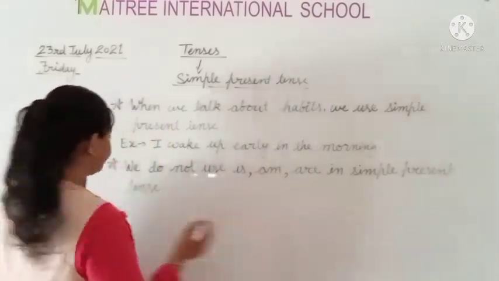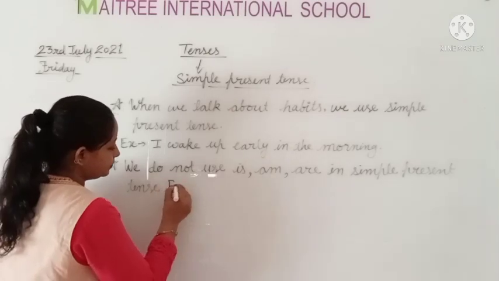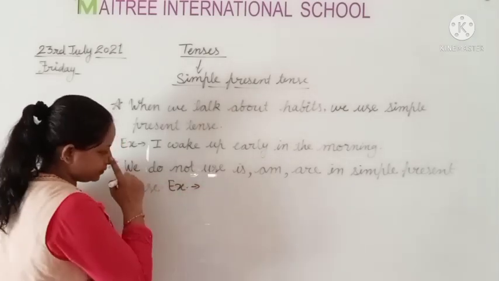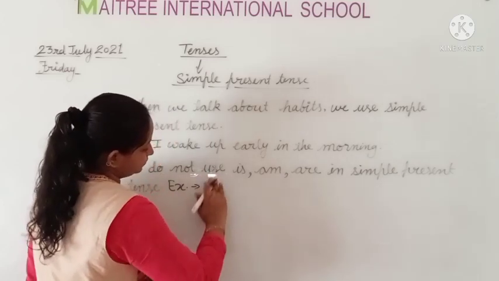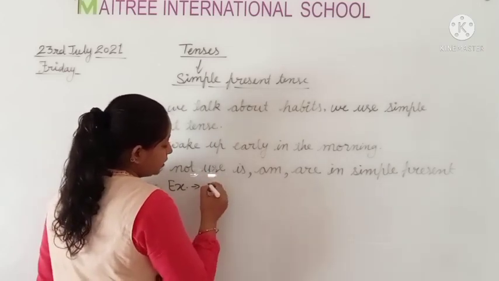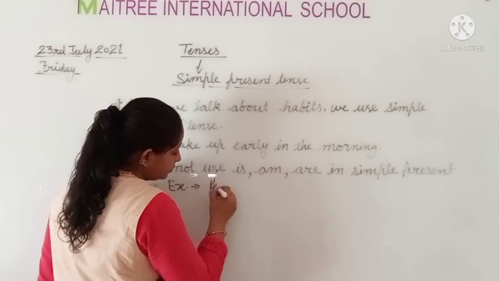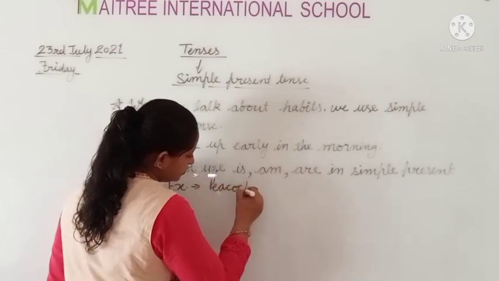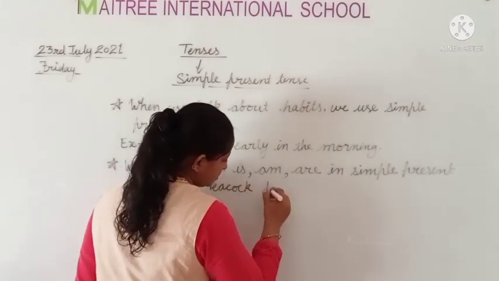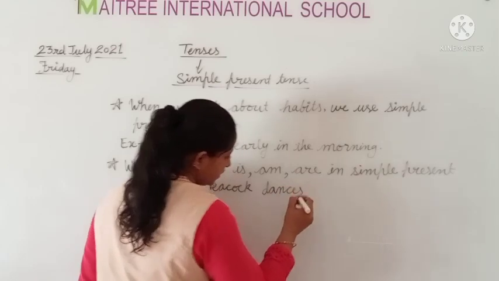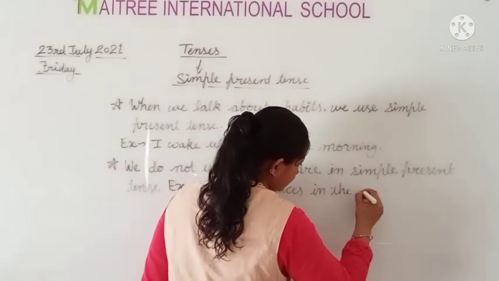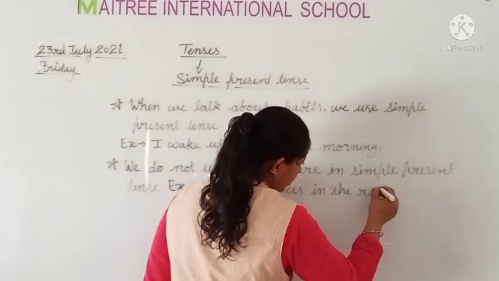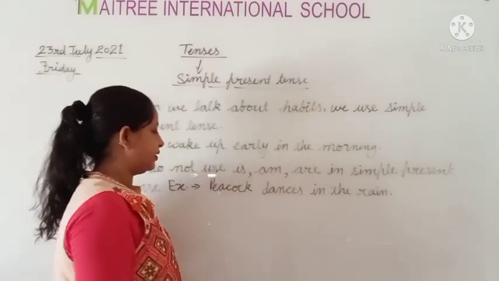Okay, like for example, the sun rises. Peacock dances in the rain.